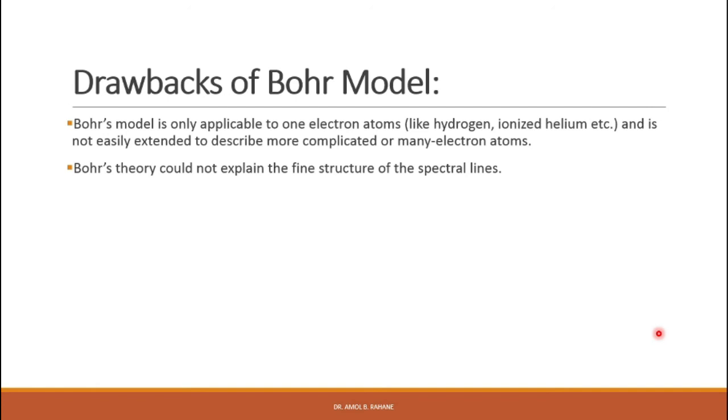With high resolution spectrometers we can resolve the spectral lines, and we can see that each spectral line predicted in the hydrogen spectrum actually consists of a doublet or a triplet. So there may be 2 lines or 3 lines in a spectral line, and therefore this is called the fine structure, which could not be explained on the basis of the Bohr model.